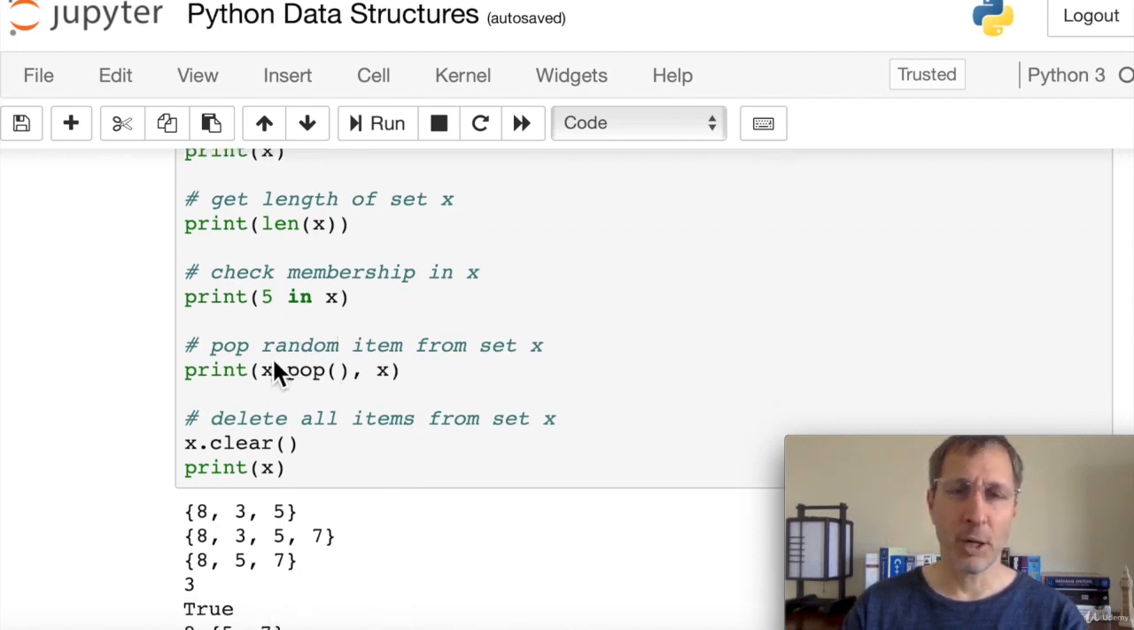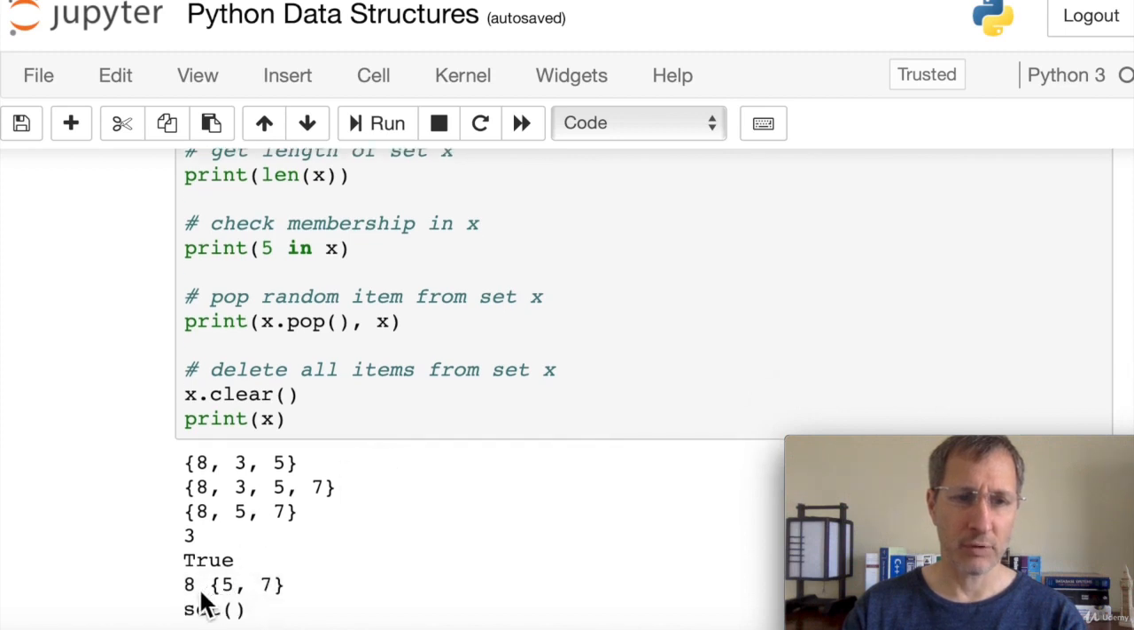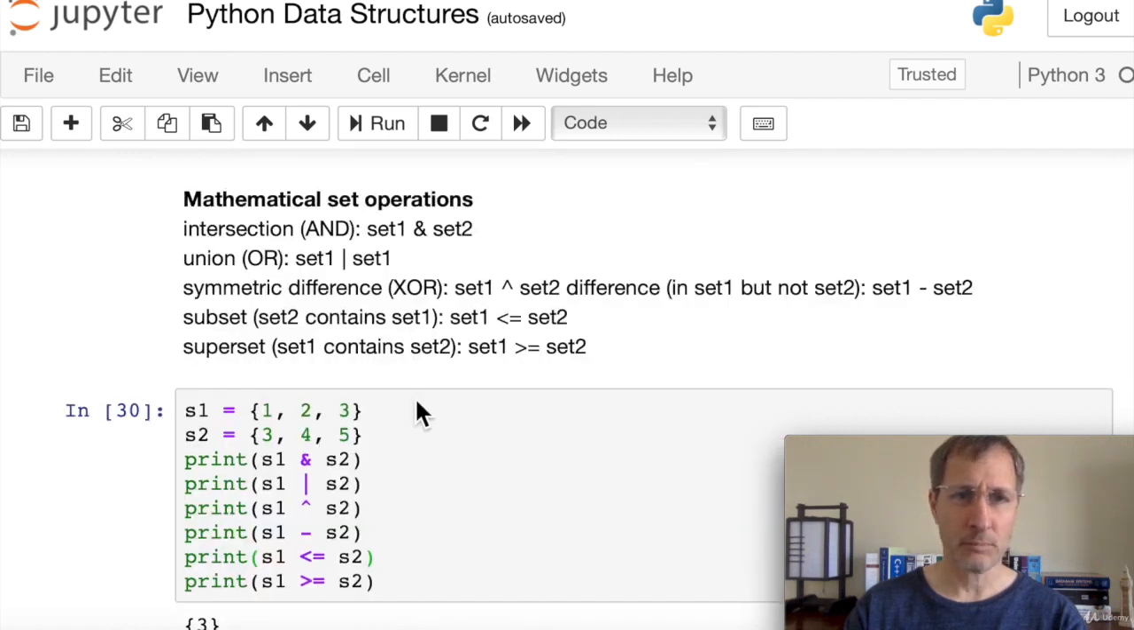And then we can also pop a random item. Bear in mind the set is not ordered. So we don't know which item we're going to get. We're going to get a random item off the set. And then here, the pop function returns the item itself. And so we're printing out that item and the new set x. So here we can see the item it gave us is 8, and the new set is 5 and 7. And then if we want to delete all of the items from a set and get an empty set back, we can do x.clear.